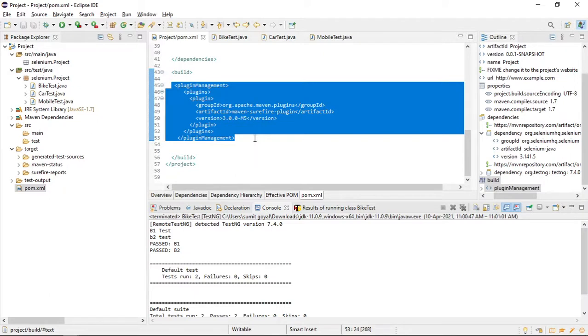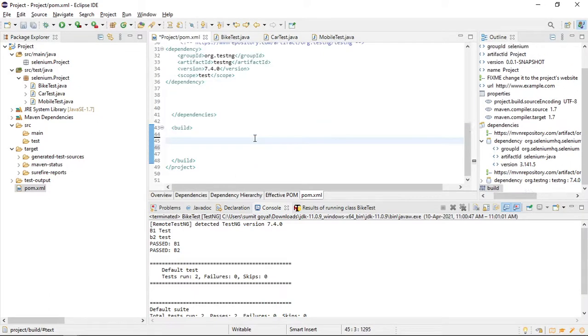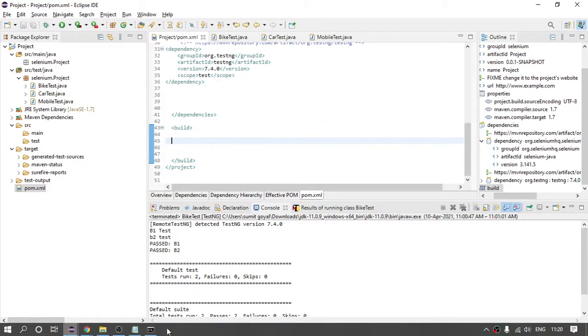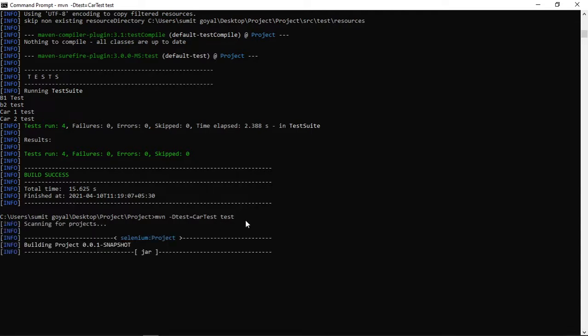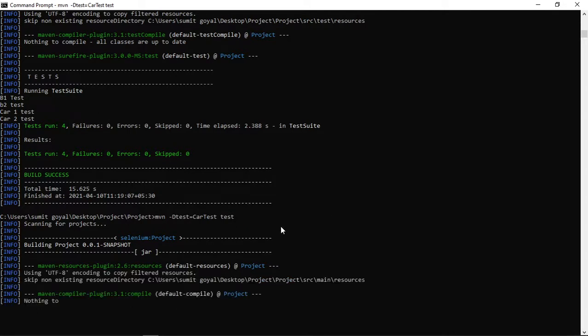If I remove it from here, cut it, save the file, and try to run the command like this one, let us see whether it is able to run. It might be the case that it will run. Let us check.